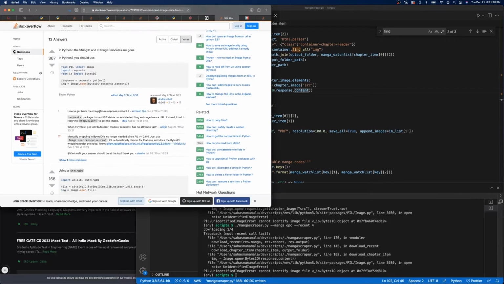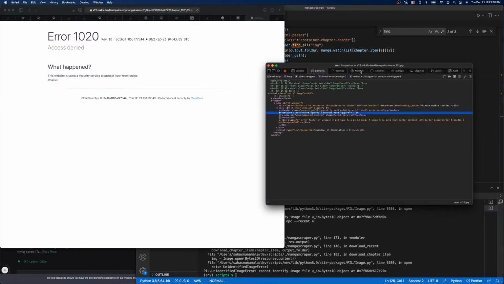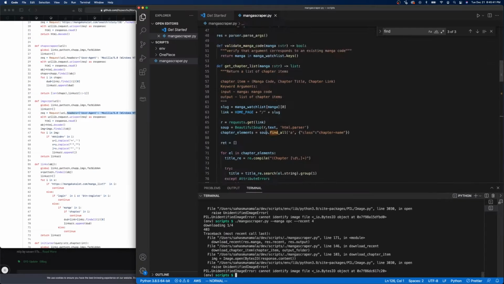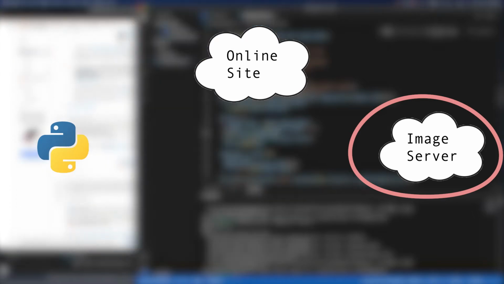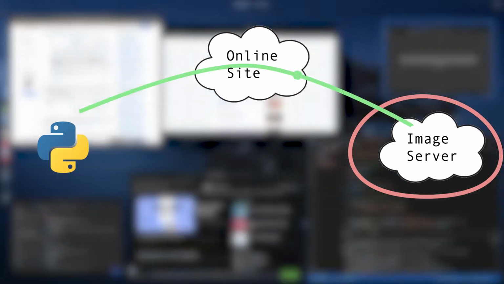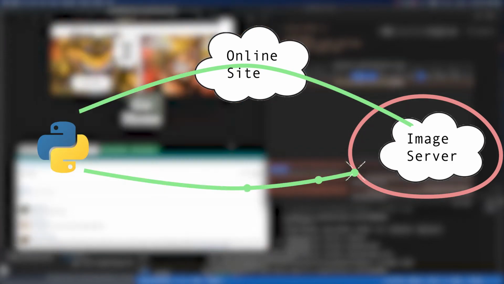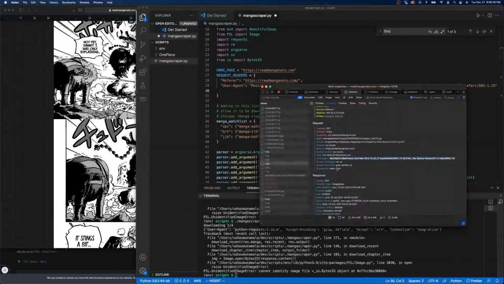Upon inspection, the image server was blocking my requests with 403 forbidden. No issue though, I'll Google my way out of this one. Upon Googling the name of the image server though, I actually found someone else who made a script to do the same thing I was doing. But after looking at it, my code is better. To solve the problem though, I had to force the request as coming from the original manga website. Without it, all my requests were getting auto-blocked by Cloudflare. So all that meant was copying the request headers in Safari and putting them into my code.